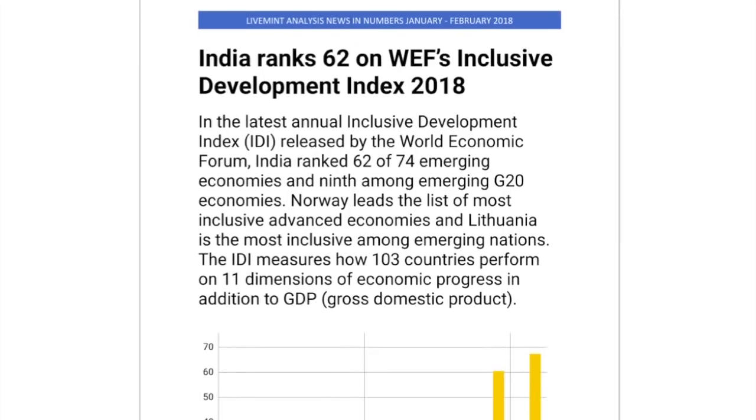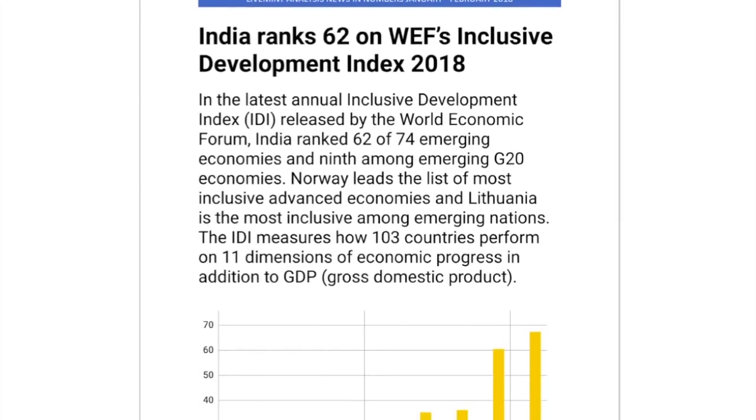The third one that we have talks about India's rank in Inclusive Development Index. India has been ranked at a position of 62 out of 74 emerging countries, not developed countries, only emerging countries, and 9th among emerging G20 economies. Now, number one important fact, Inclusive Development Index is released by which organization? World Economic Forum. This has already been discussed in the indices and reports section that I have provided to the enrolled students. So that is number one and an area from where question can be asked.